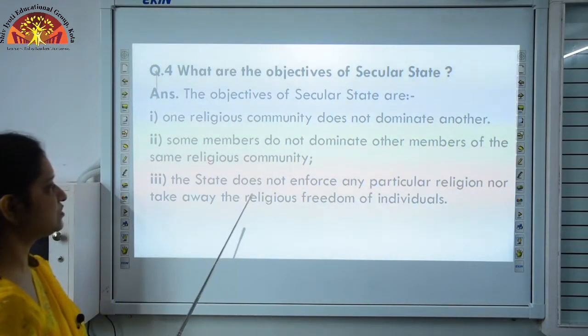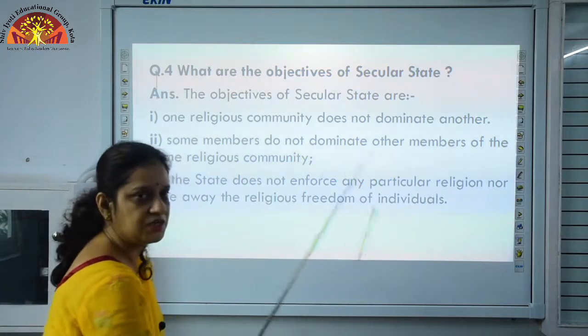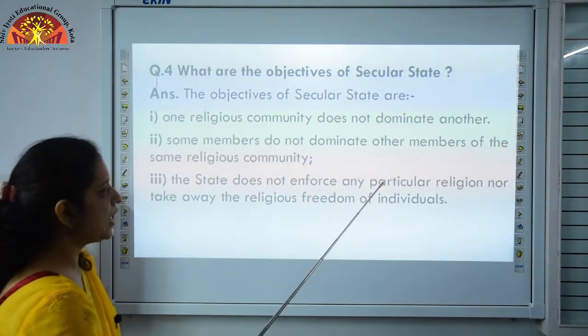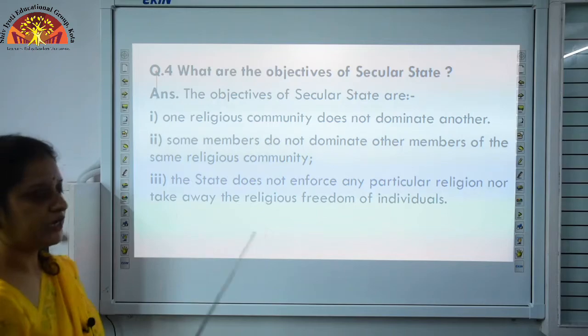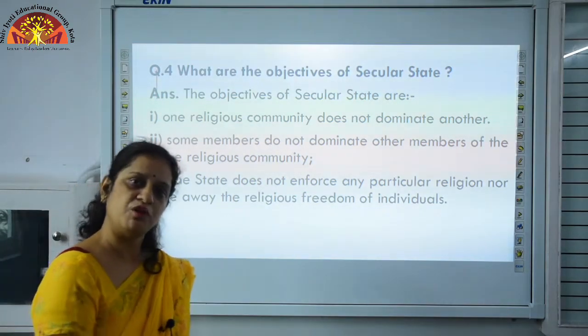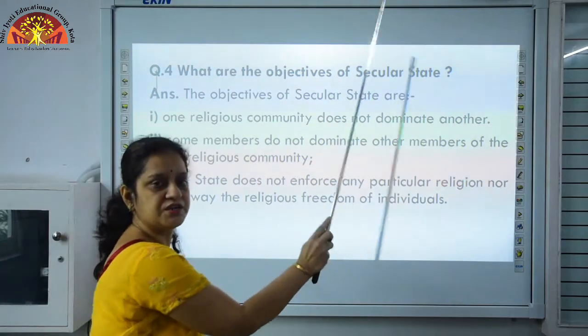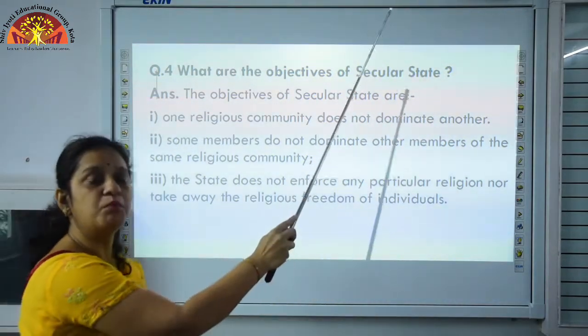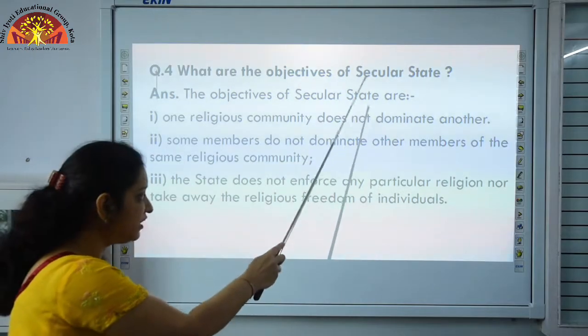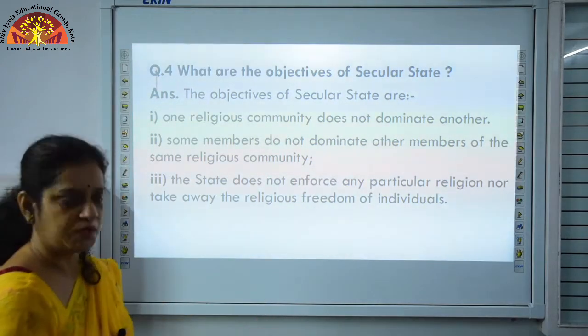And the state does not enforce any particular religion, nor take away the religious freedom of individuals. These are the objectives of a secular state, which make the state more secular, and it is mandatory. We can say these are the key points.